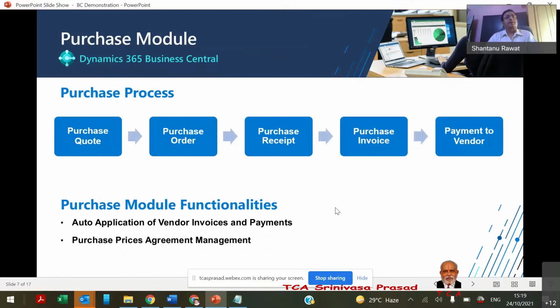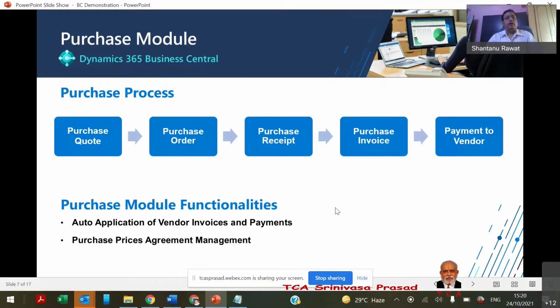As a standard practice, the purchase module covers the purchase cycle from quotation to payment to the vendor. The quotation, the purchase order, and when we receive the material, a purchase receipt is maintained, and then we go for the purchase invoice, and obviously we have to make the payment, and that will be maintained by the system. The purchase module functionalities also have some automatic application. The payment to vendor and the purchase invoice could be manual, but it could also be automatic, on a first come first serve basis.